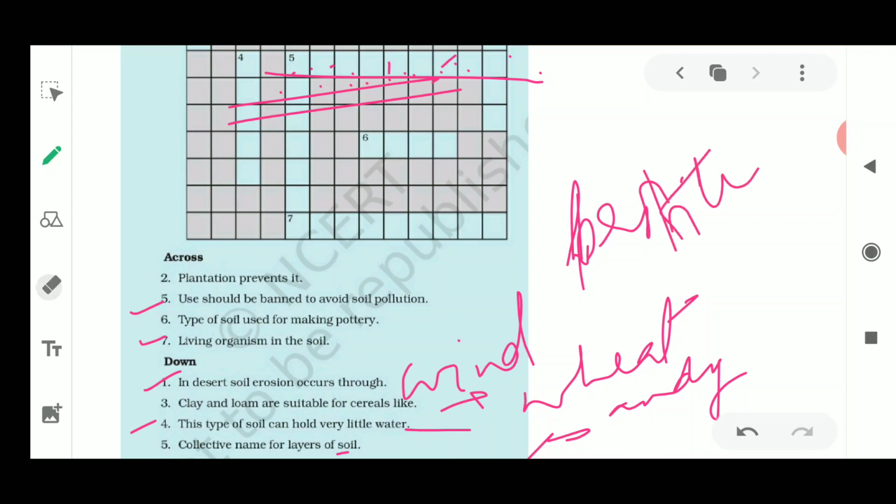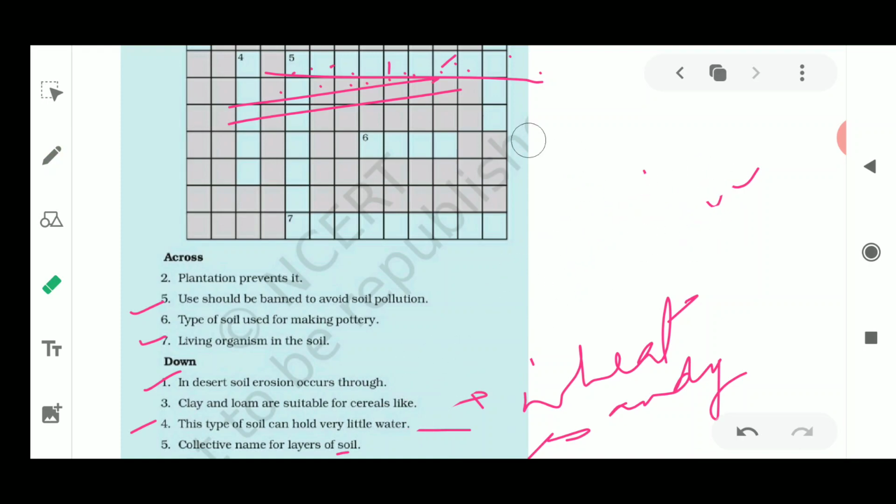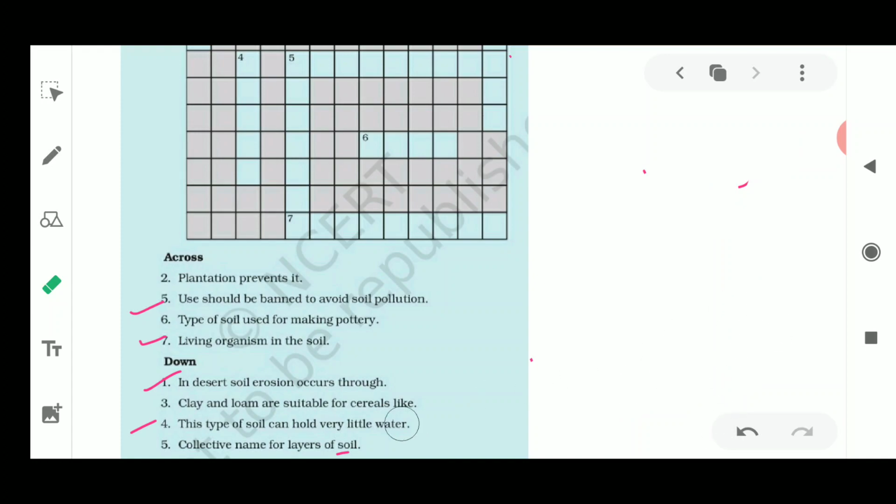We could check and write. You could write other words also which are suitable for the name the following kind of question answers. Okay, one word answers should always be written in the same manner, and you should always remember that it could come in the form of a one word answer in your examinations. So prepare the question answers in the same manner and in the ways it could be asked.